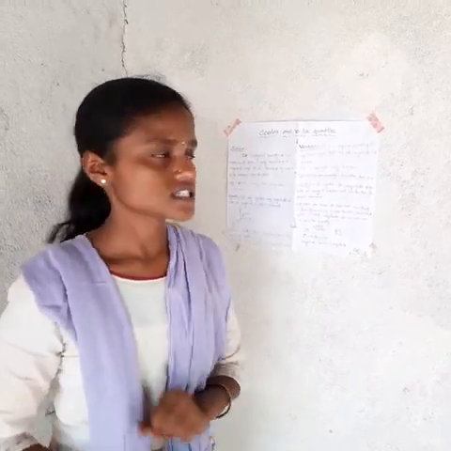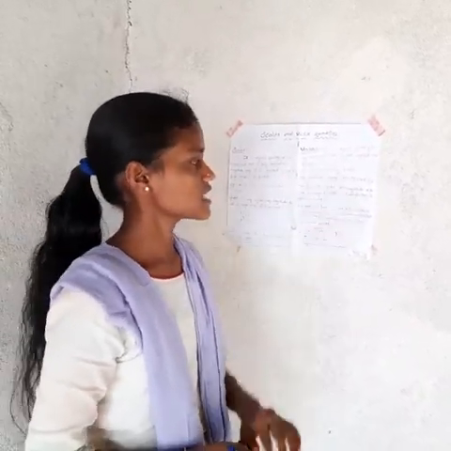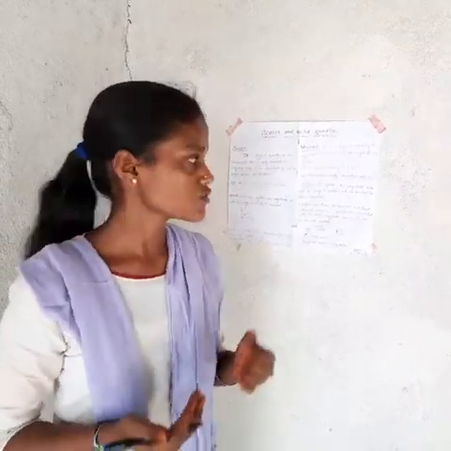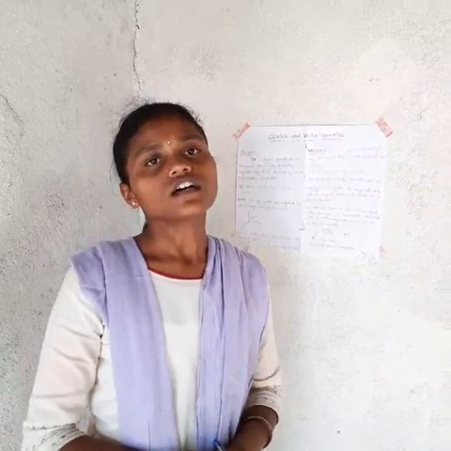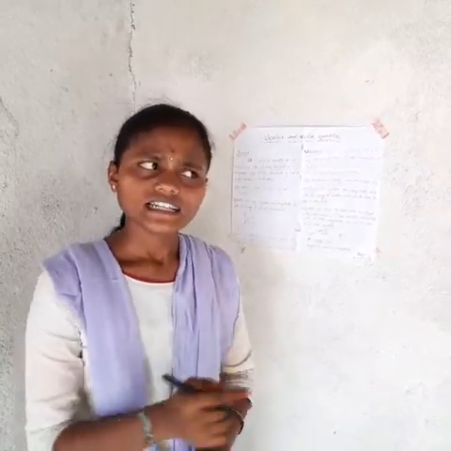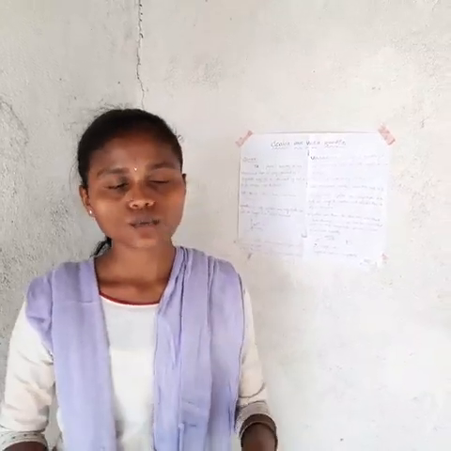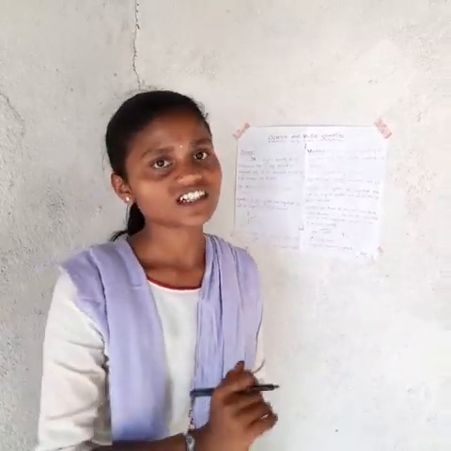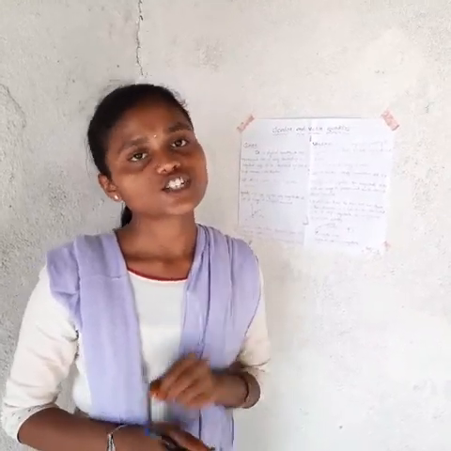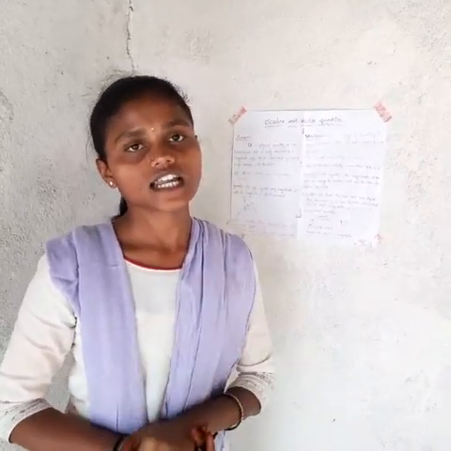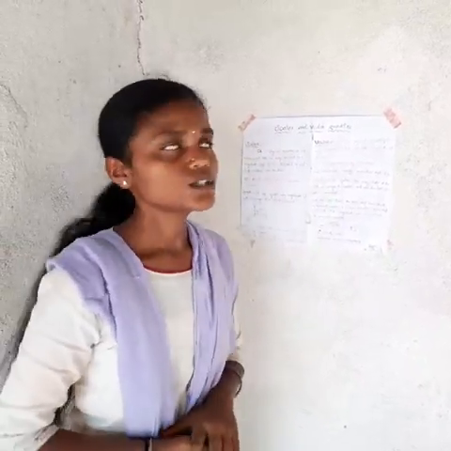Now let us discuss one example, velocity. Velocity signifies the magnitude of the rate of change of position and also the direction of the object's movement. Let us consider one case where a car is moving with a speed of 35 kilometers per hour in the forward direction. Here we are representing the direction of the car, in which direction the car is moving. So velocity is considered a vector quantity.